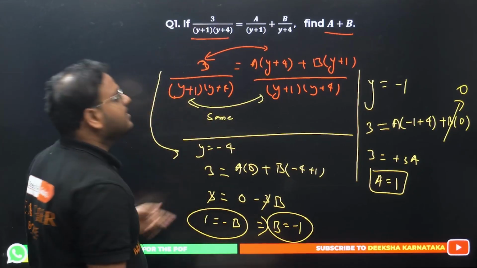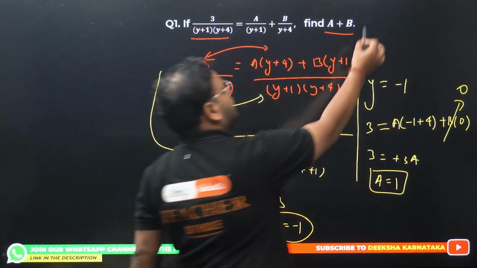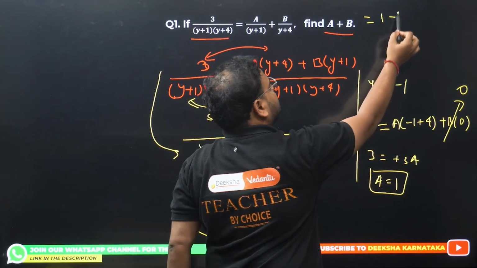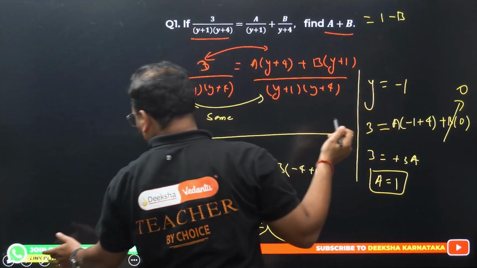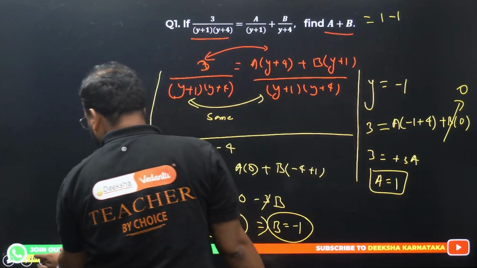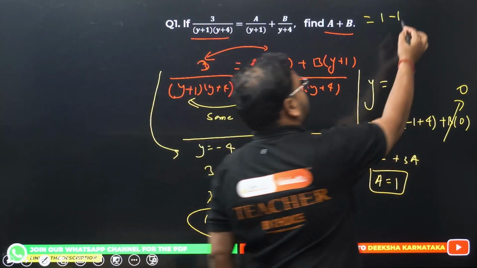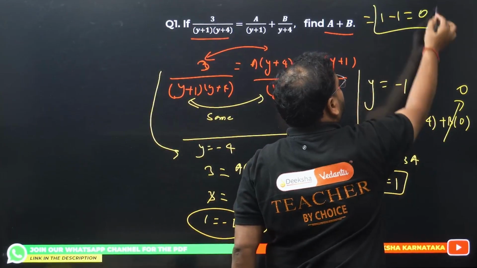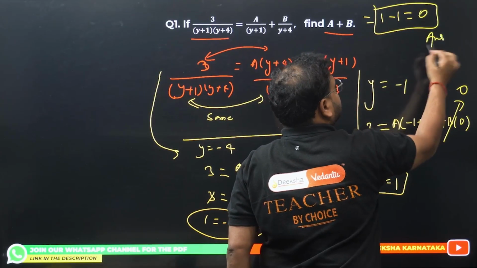What are they asking? A plus b. The answer is 0, 1 minus 1, right? The answer is 0. This is your answer, okay? Cross check.